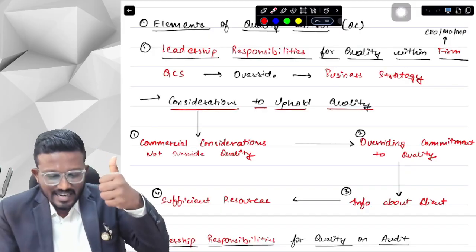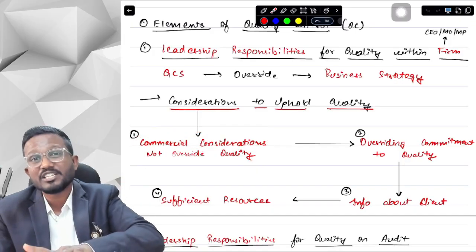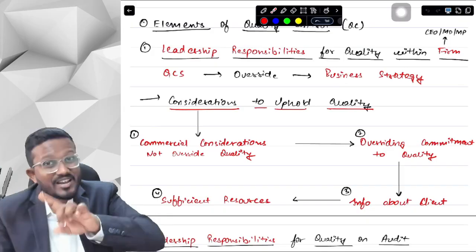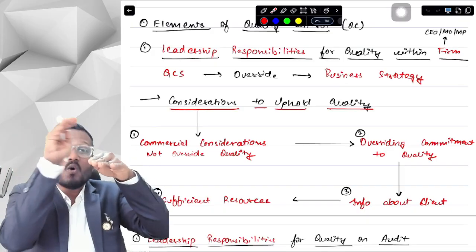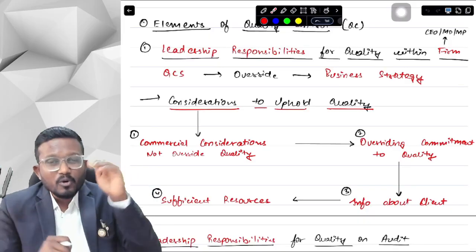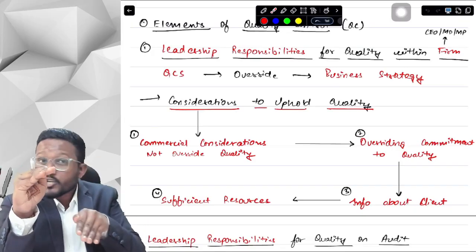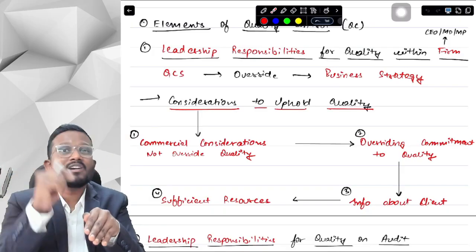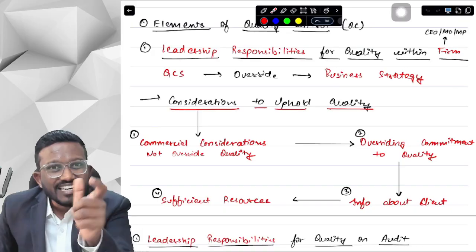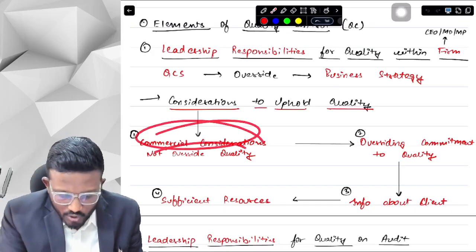First of all, it says that commercial considerations should not override quality. What are commercial considerations, sir? That we have to maximize revenue, we have to maximize profit. So our commercial considerations should not override quality. Suppose the quality is here and the commercial consideration is here; the commercial consideration should not override quality, which means that quality should override the commercial consideration. We can say it in a twisted way, so they are saying it in that twisted way.